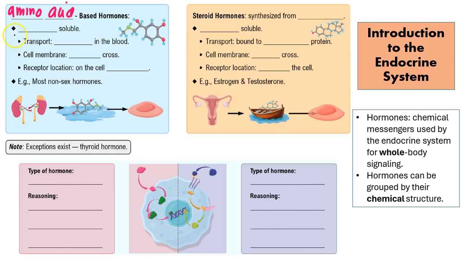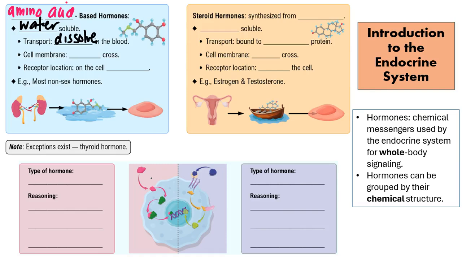All right, amino acids are water soluble. So yes, there's going to be a lot of hydrophilic components. And if they're water soluble, that means they can actually dissolve in blood. And if they can dissolve in blood, it's easy for them to be transported in blood. Remember, we're talking about hormones. We have to be transported throughout the blood. So when it comes to amino acid-based hormones, they're dissolving in blood. So they don't need any extra help from any additional proteins to move through the blood.